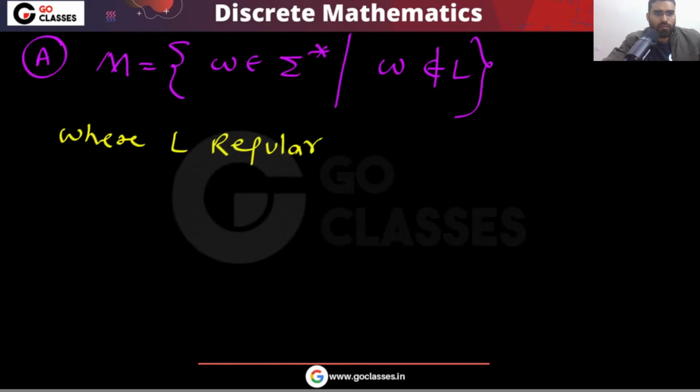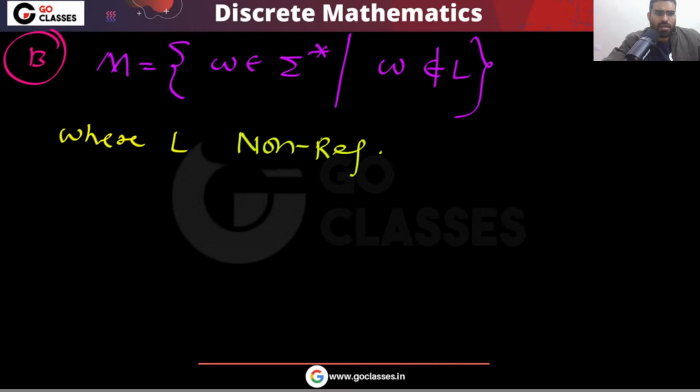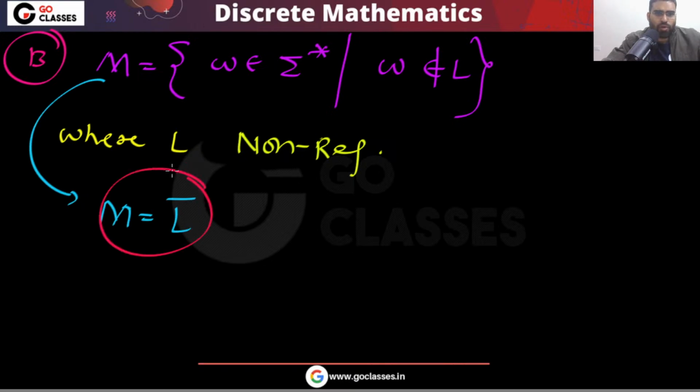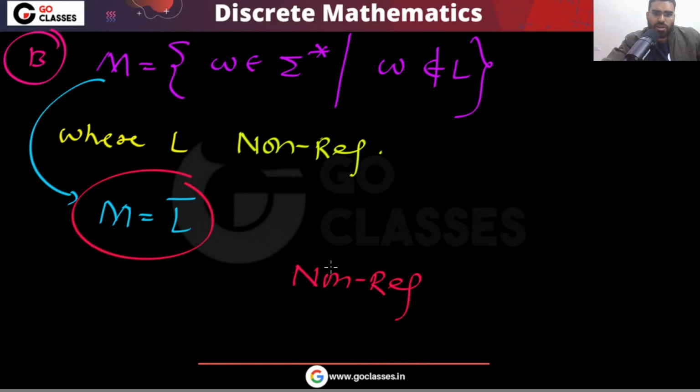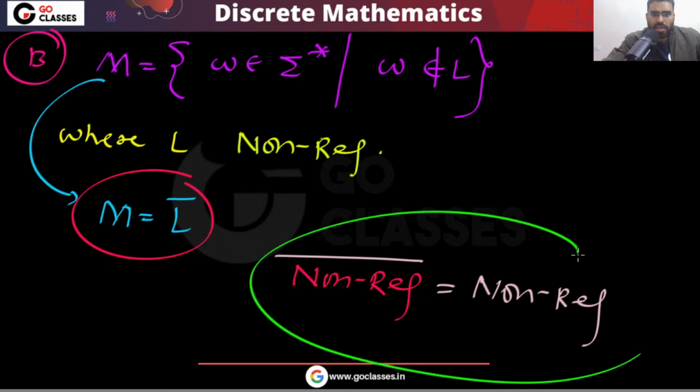Okay, what about option B? Option B is saying L is non-regular. Again you can notice M is L bar, the L complement. Now you tell me, what is the complement of a non-regular language? If you have a non-regular language, what is the complement of it? That will always be non-regular. How can you prove it?